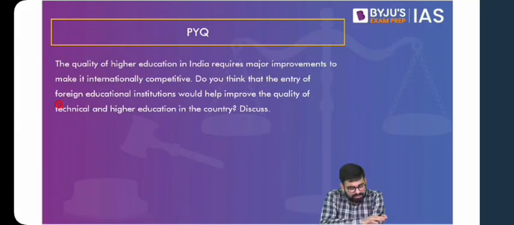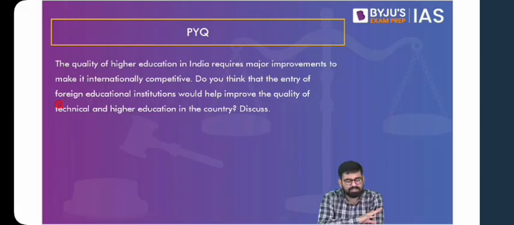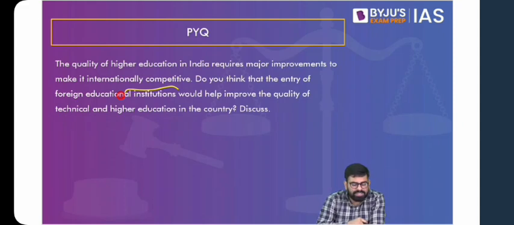Now, let's think about this previous year question, the answer to which we have already discussed, but look at the kind of question that they have asked in the past. The quality of higher education in India requires major improvements to make it internationally competitive. So we have to improve the quality of higher education to make it internationally competitive. You should know the basic idea of comparison. What terms can you compare? Basically your outcomes and various inputs. So that push towards research, vocational education, better learning outcomes can be the aspects where you can differentiate between them.